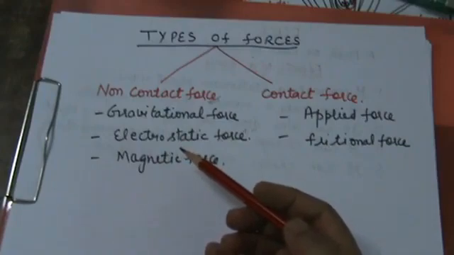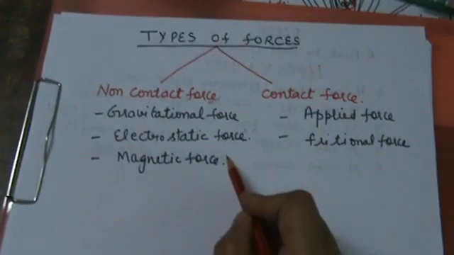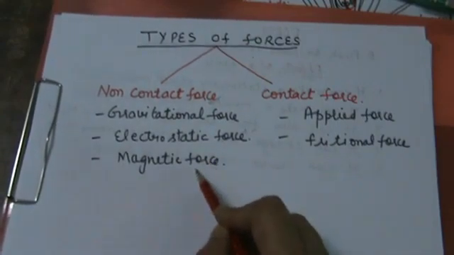Now come to the magnetic force. What is the magnetic force? The force exerted by magnets on each other, or the force exerted by a magnet on metals such as iron, cobalt and nickel. This is the magnetic force.